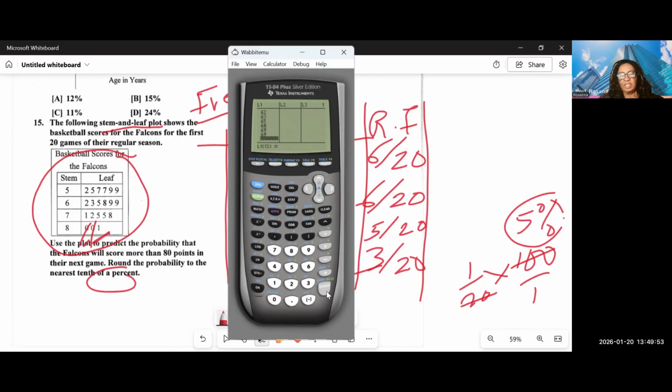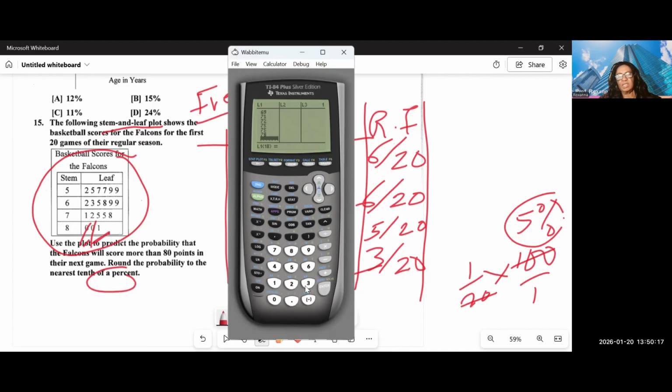And the next one is 71, 71. The next one is 72. The next one is 75. The next one is 75. And the next one is 78.